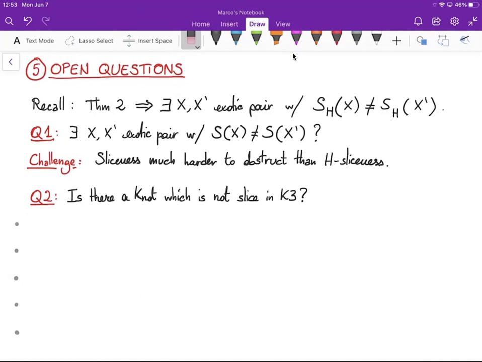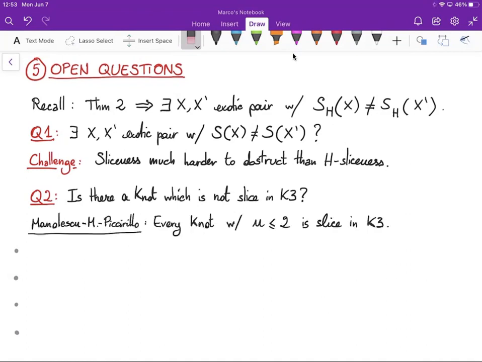We proved that if a knot has unknotting number at most 2, then it is slice in K3, and Mukherjee proved this result for unknotting number at most 4. So this shows that if you want to find a knot that is not slice in K3, then it should be pretty complicated.